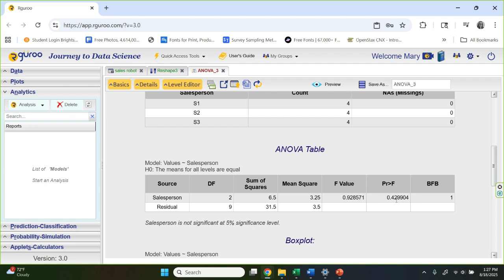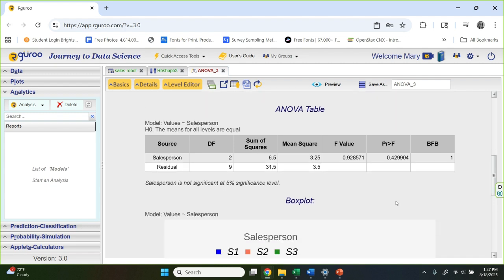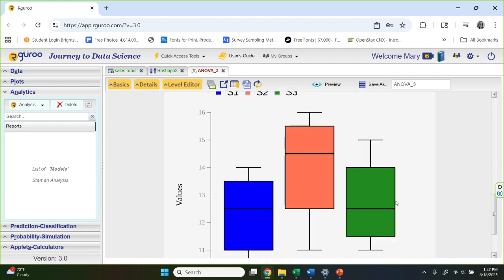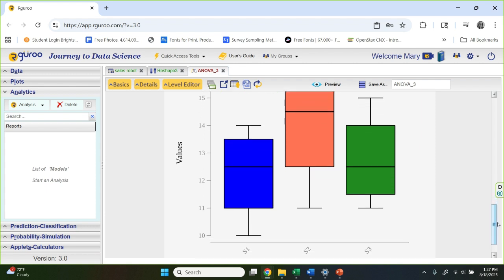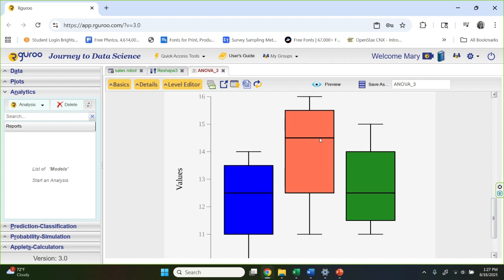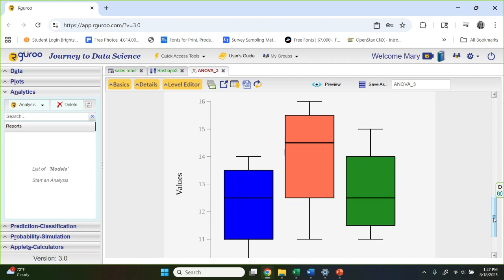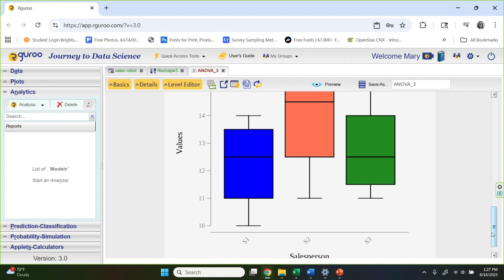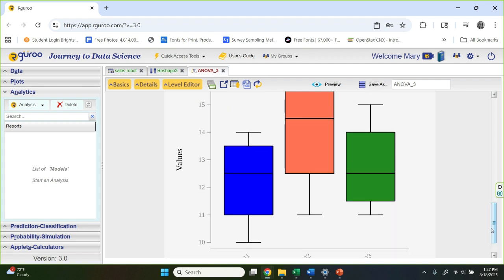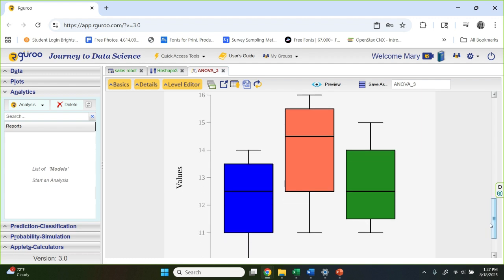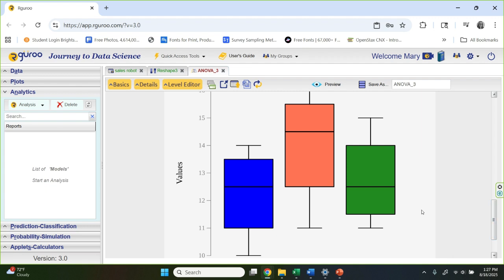Now, before we go write this down and make a decision, let's look at that box plot I wanted. And you can see there, this is the data itself. You can see that there seems to be a little bit of a difference here, but the true test of the ANOVA is: is there a significant difference that we can't say is due to chance, but separately due to the 3 different techniques or sales capabilities of our sales people? So let's go make a decision, but I can see the data here. They do perform a little differently, but is it a significant difference?